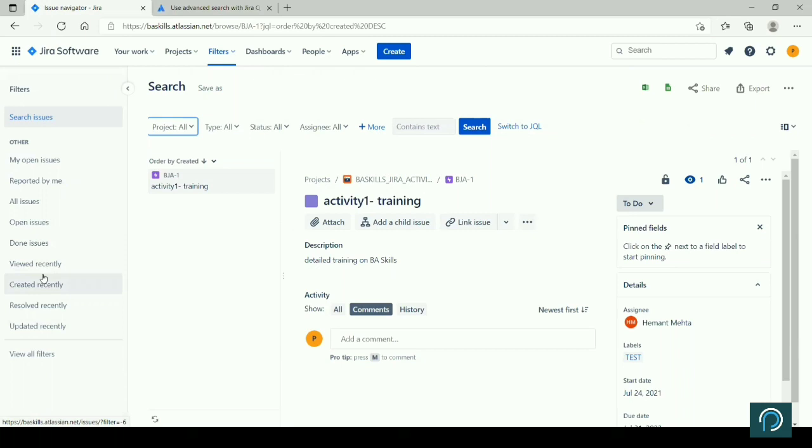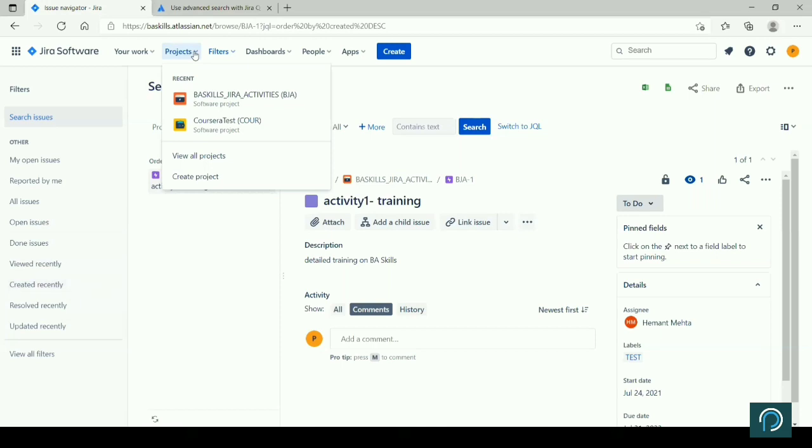All these functions are mostly for managing, so you can use them. Then you have projects here. From here also you see the list of all the projects that are currently in scope for you. If you are assigned to those projects, you will be able to see them. So if you are working on 3 projects, they will appear. You can select the project and go there, right?